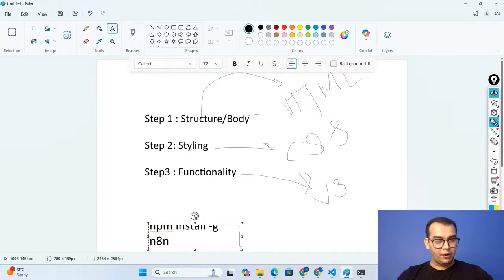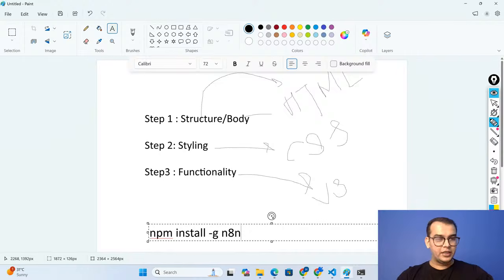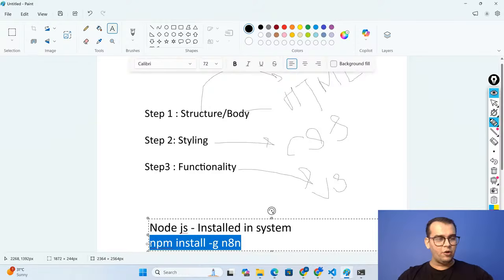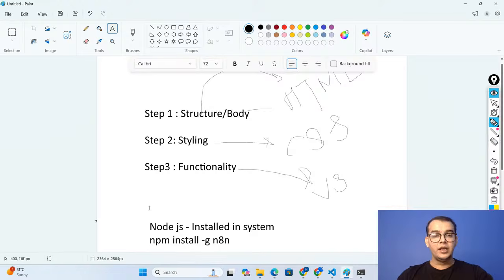What is the requirement? If you want to use this, Node.js should be there in your system. Before you do that, make sure that Node.js is installed in your system. Then only it will work, guys. If you have Node.js, please hit this command right now, and wait for some time. It will make sure that n8n has been installed.